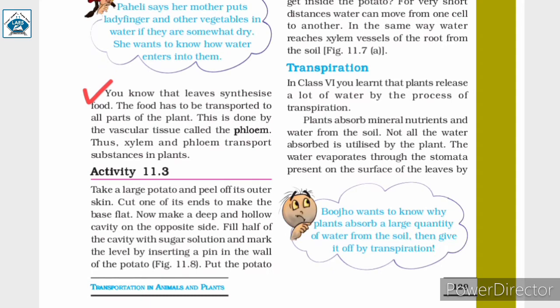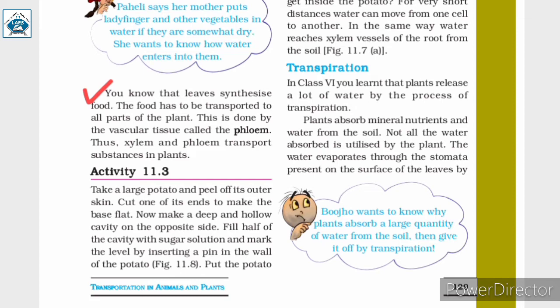You know that leaves synthesize food. The food has to be transported to all parts of the plant. This is done by the vascular tissue called the phloem. Thus, xylem and phloem transport substances in plants.